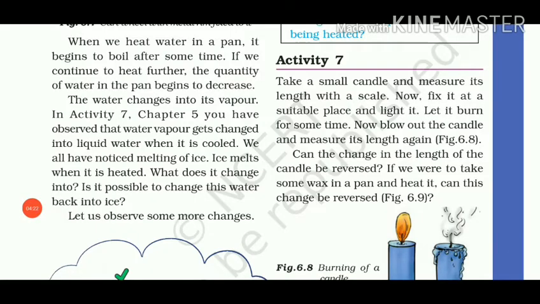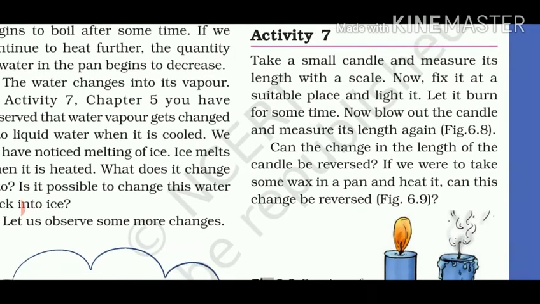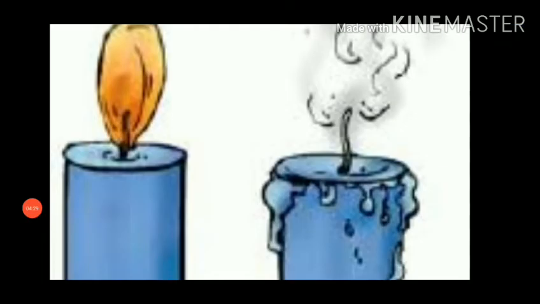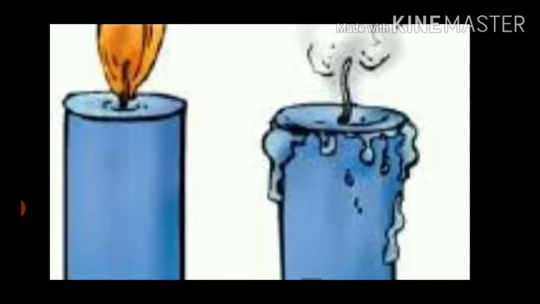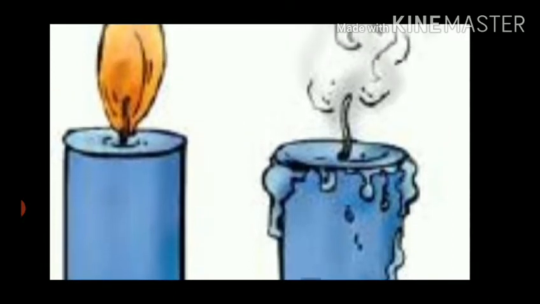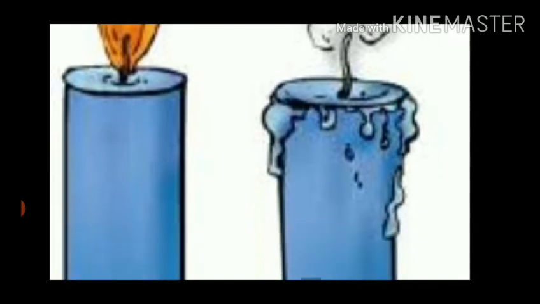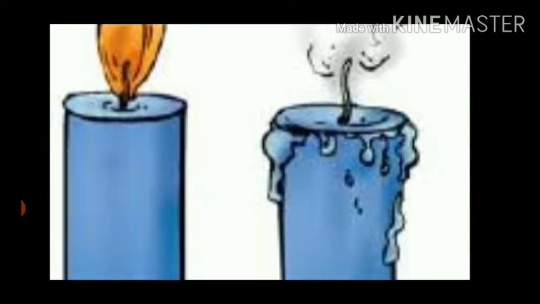Now let us observe some more changes, and for this we will be discussing activity 7. For this activity, take a candle and measure its length with the scale and fix it at a suitable place and light it. Let it burn for some time. Now blow out the candle and measure its length again. The question here is, can the change in the length of the candle be reversed? And the answer is simply no. We cannot reverse the length of the candle once it is burnt.